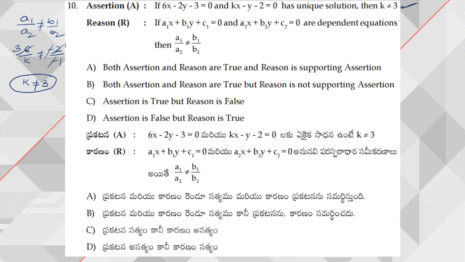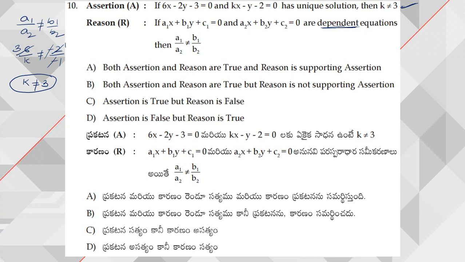Next, coming to the reason: if a1x plus b1y plus c1 is equal to 0 and a2x plus b2y plus c2 is equal to 0 are dependent equations, then a1 by a2 is not equal to b1 by b2. So what is the meaning of dependent equations? Dependent equation means a1 by a2 is equal to b1 by b2 is equal to c1 by c2. So dependent equations means you are going to get infinitely many solutions. Now from this, what I can say,